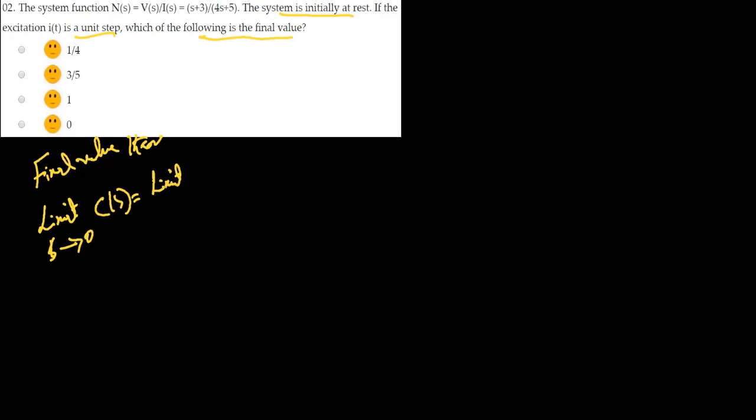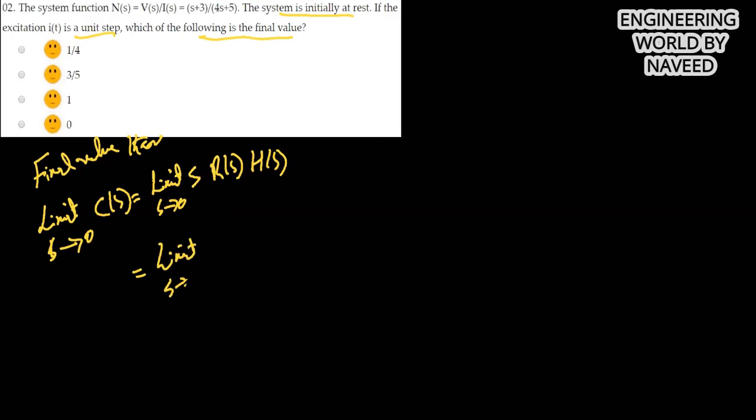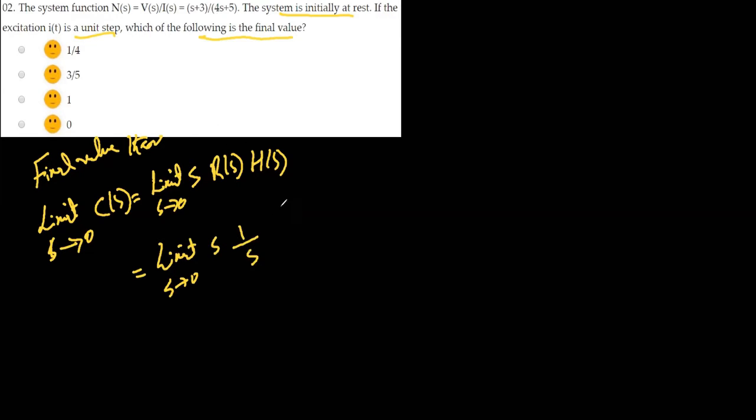That will be equal to limit s tends to 0 of s into the input function into H(s). In this case, H(s) is given to us. So now we apply the same method: limit s tends to 0, and the input is the unit step, so that is s into 1 divided by s, times H(s), which is (s plus 3) divided by (4s plus 5). So this s will cut out by this s and apply s equal to 0. So you will get 3 divided by 5. So option B is the correct answer.